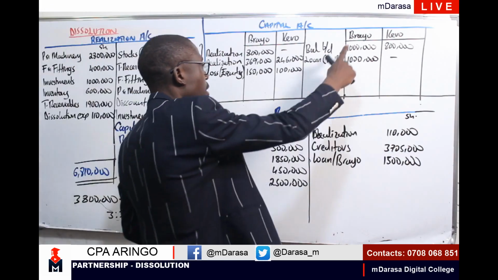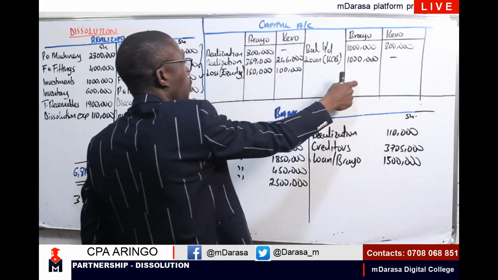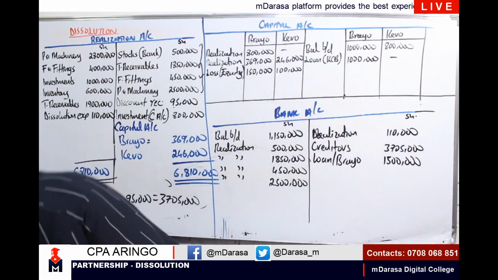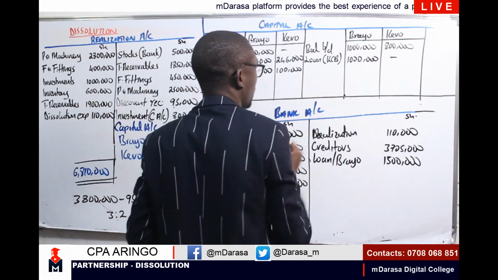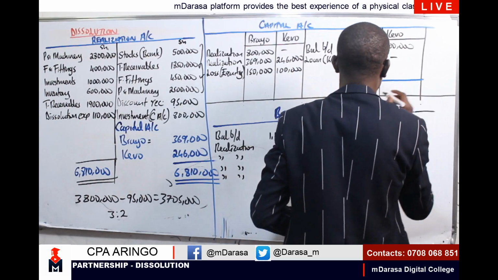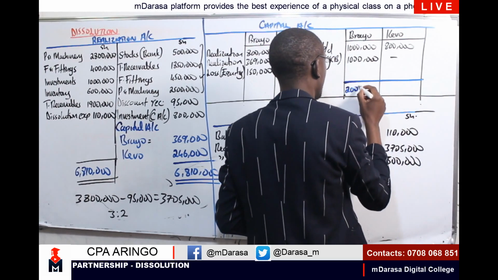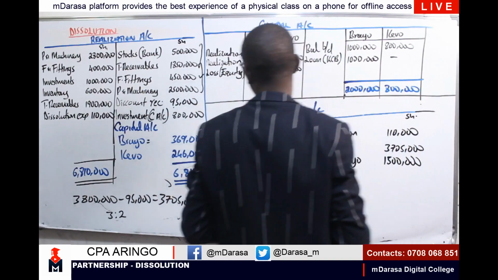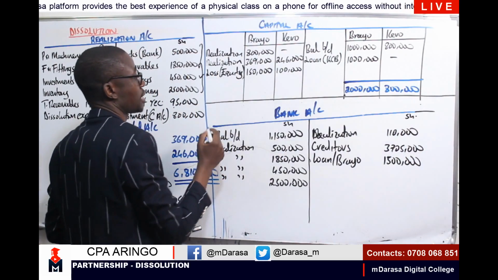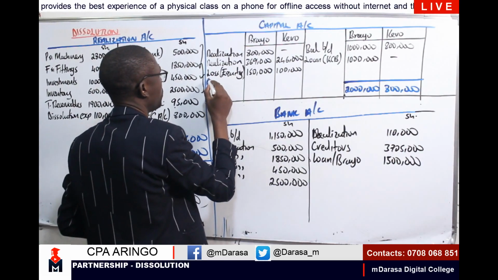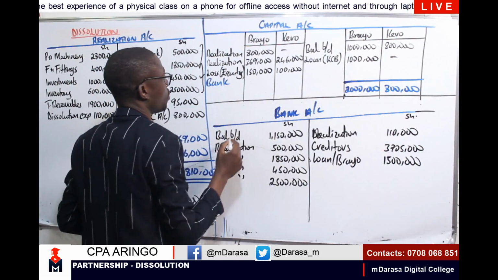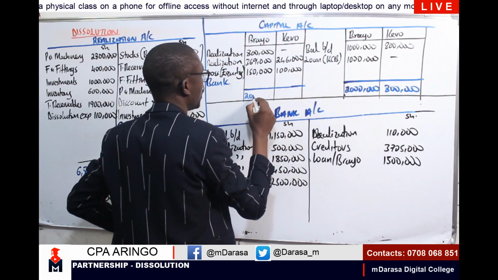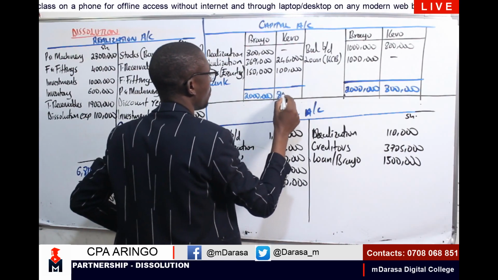In this case, I can clearly see this is 2 million, this is 800. So actually, our credit side is more. Therefore, this should give us 2 million, and this should give us what? 800,000. So what will be our balancing figure? The balancing figure, that is to say, it is the business which will be paying our partners. So I'm having our bank. So we are going to debit our capital account and we credit our bank account.